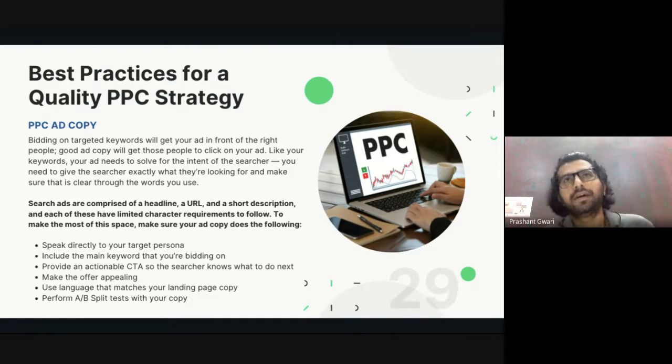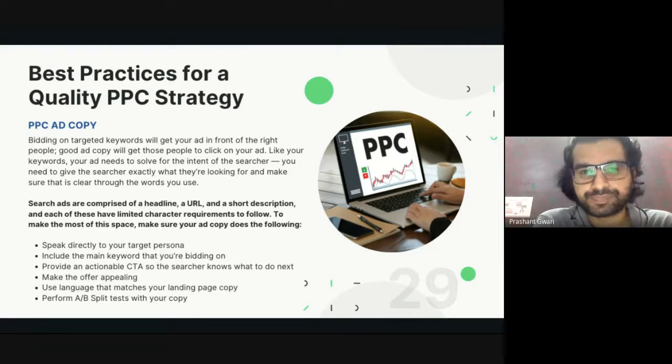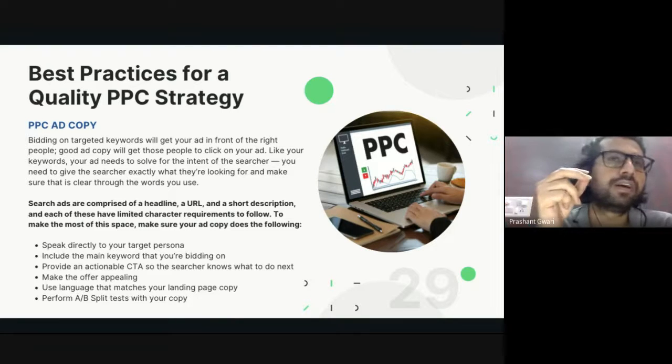Now, after setting up the Google Analytics tool, the next thing is the PPC ad copy. That means the ad you will create, whether it's a display ad or a search ad or a shopping ad. What type of ad you need to create and how to create it. That is a PPC ad copy. We call it a PPC ad copy. So if you are creating a search ad, it has around 4 elements. Number one will be headline.